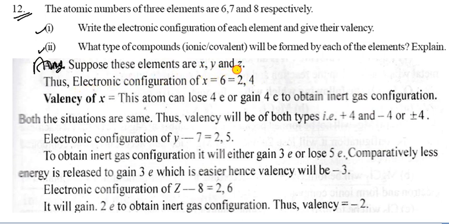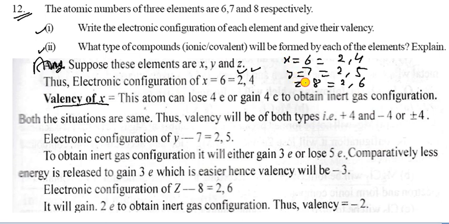The electronic configuration of X, that is 6, is 2, 4. 7 has electronic configuration 2, 5, and 8 has 2, 6. So the valency of X, Y and Z. Valency of X is 4.